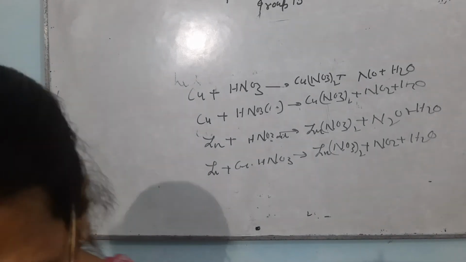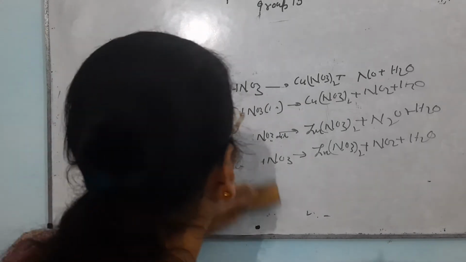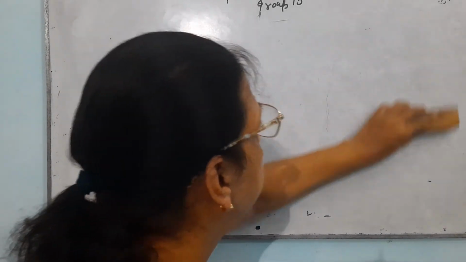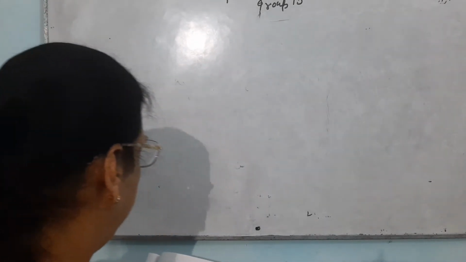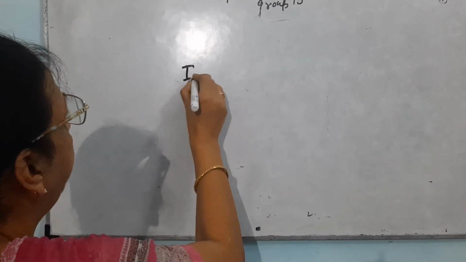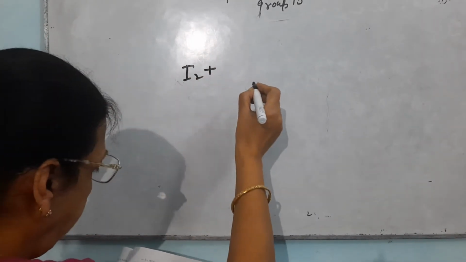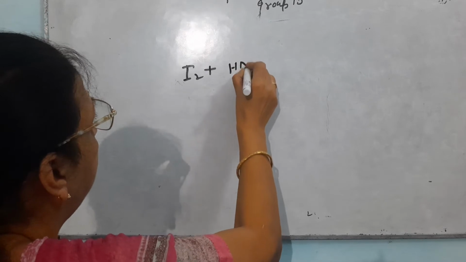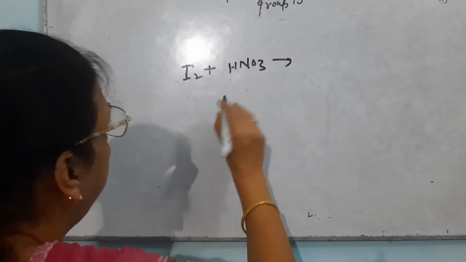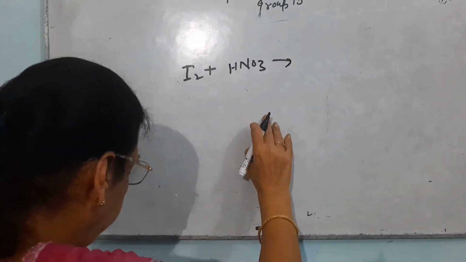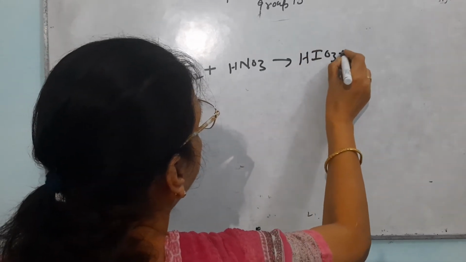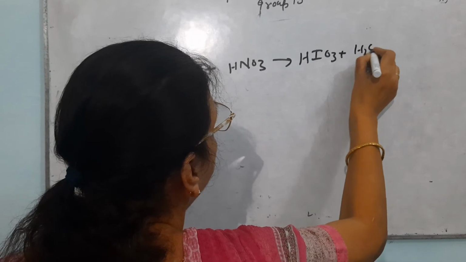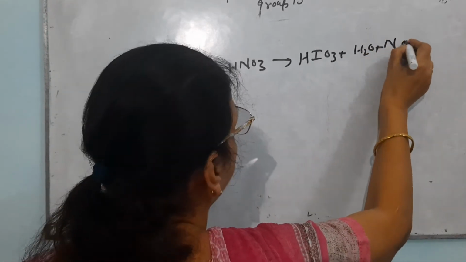So let me write the reaction. Again, there are few things which are very common, so there will be no need of cramming up those reactions. If you just understand the basics, you will be able to do it. For example, the first reaction is the reaction of iodine with HNO3. In this case, there will be formation of iodic acid, HIO3, with H2O and NO2.